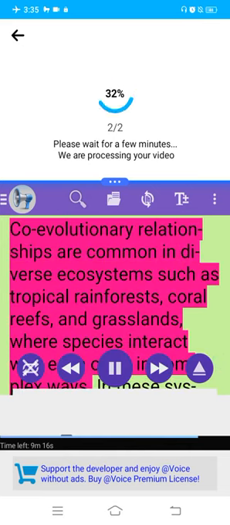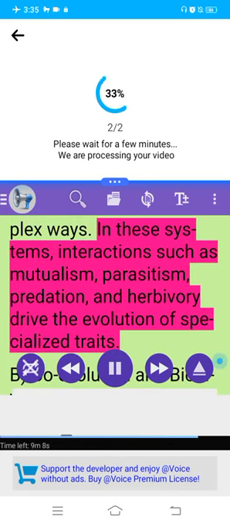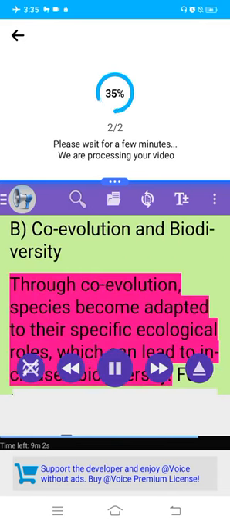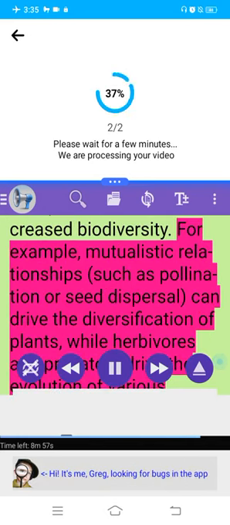Coevolutionary relationships are common in diverse ecosystems such as tropical rainforests, coral reefs, and grasslands, where species interact with each other in complex ways. In these systems, interactions such as mutualism, parasitism, predation, and herbivory drive the evolution of specialized traits. B. Coevolution and biodiversity. Through coevolution, species become adapted to their specific ecological roles, which can lead to increased biodiversity. For example, mutualistic relationships such as pollination or seed dispersal can drive the diversification of plants, while herbivores and predators drive the evolution of various species defenses.